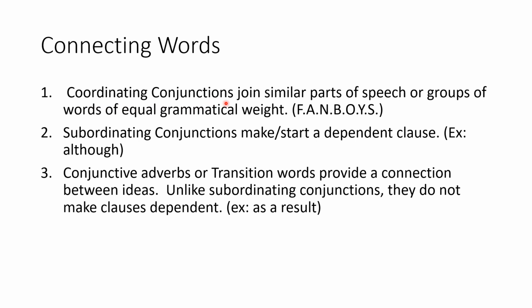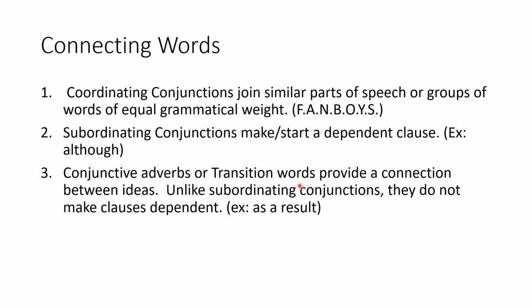Coordinating conjunctions, the 7 coordinating conjunctions, join similar parts of speech or groups of words of equal grammatical weight. I will show you examples later for you to better understand what equal grammatical weight means. On the other hand, subordinating conjunctions make or start dependent clauses. An example of a subordinating conjunction is however.